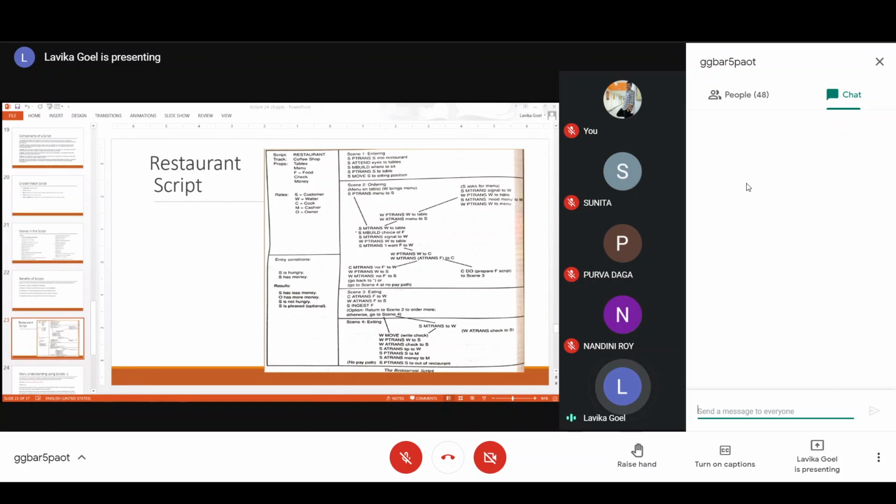The customer enters the restaurant, so this is the entering scene. And then he will order, so the ordering scene is the main scene. Then he will eat, so that is the main scene, and then he will exit. So that is the basic events: entering, ordering, eating, and exiting. Now the sub events in each of these actions, or you can say the scenes. So scene 1 is entering.